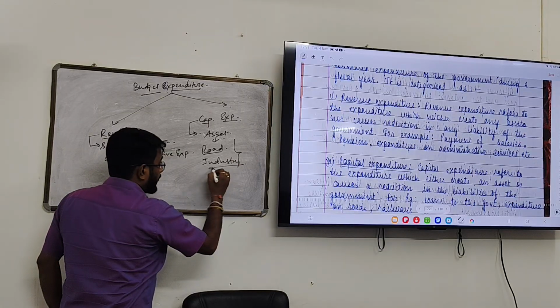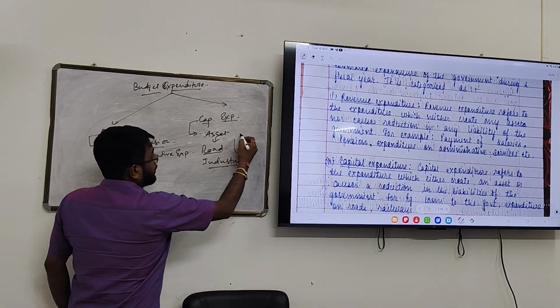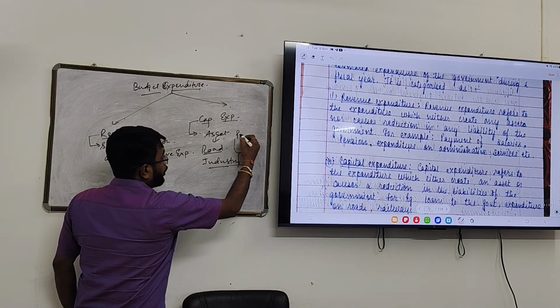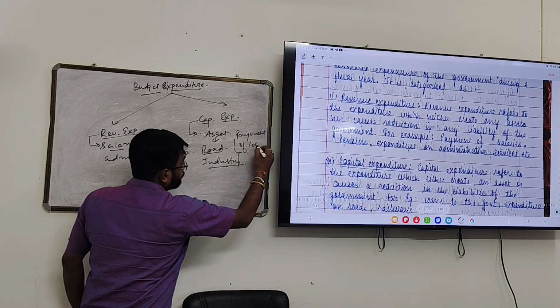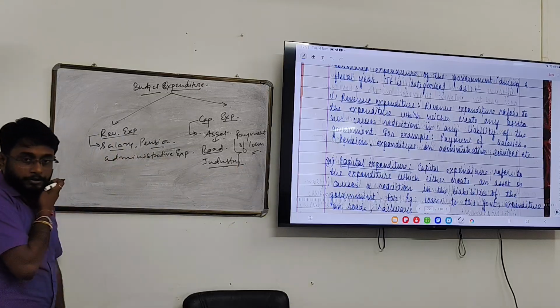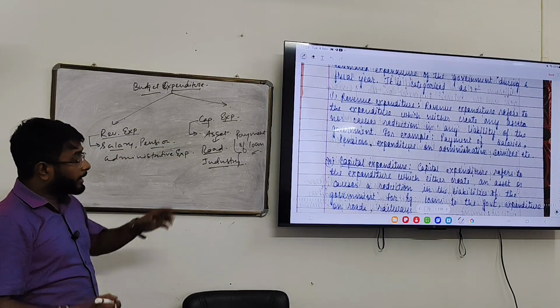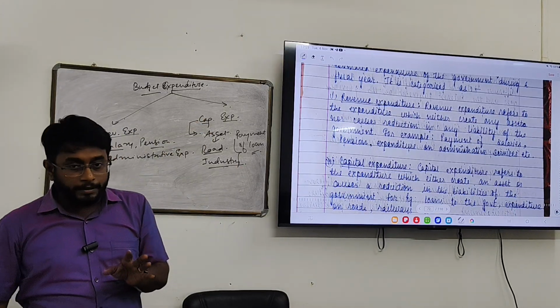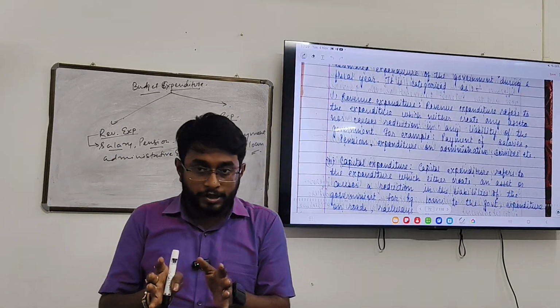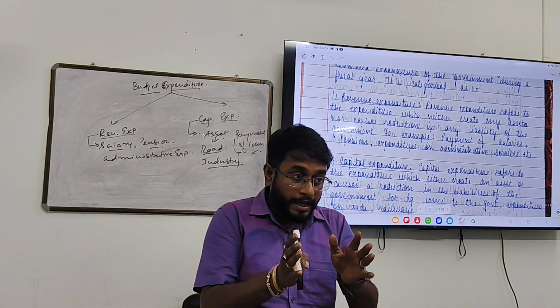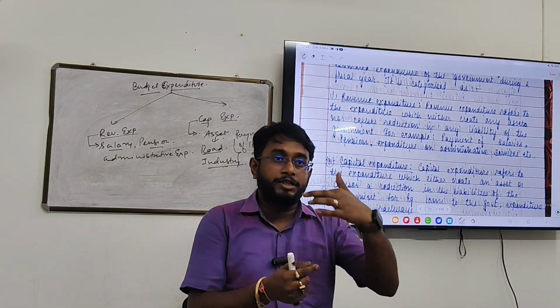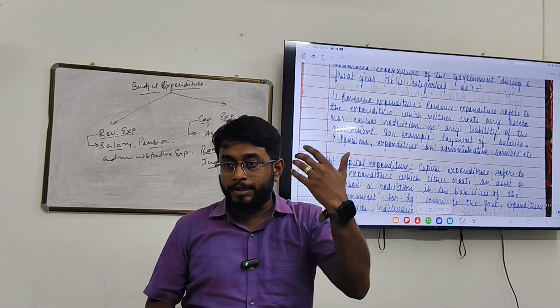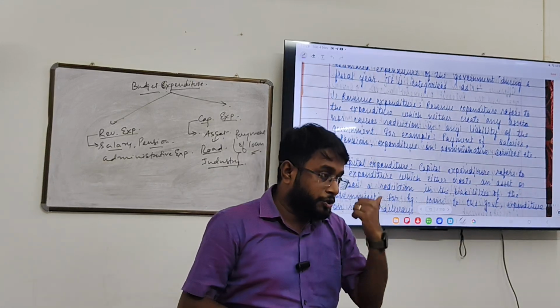Now how can the liability reduction happen? Payment of loan. Payment of loan. Please try to understand. What is capital expenditure? Capital expenditure is such kind of expenditure which may create an asset. The government is building roads, flyovers, hospitals, a semiconductor industry.